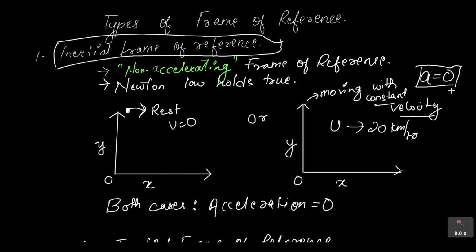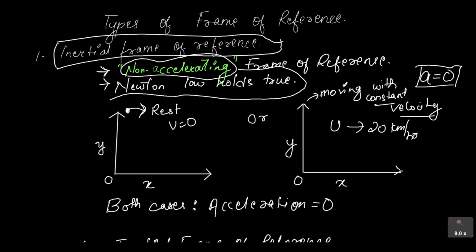So if there is no acceleration, if you are moving with constant velocity, then you can call your frame of reference an inertial frame of reference. The two important points you have to understand about the inertial frame of reference are that these frames of reference are non-accelerating. Okay, important. And if you make any calculations from this frame of reference, Newton's law will always work. That means Newton's law will hold true.